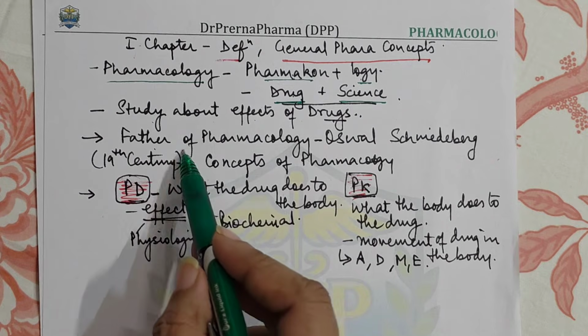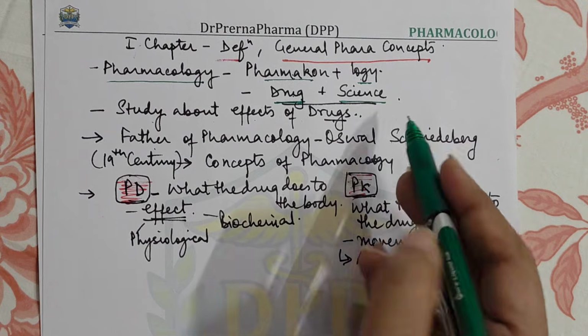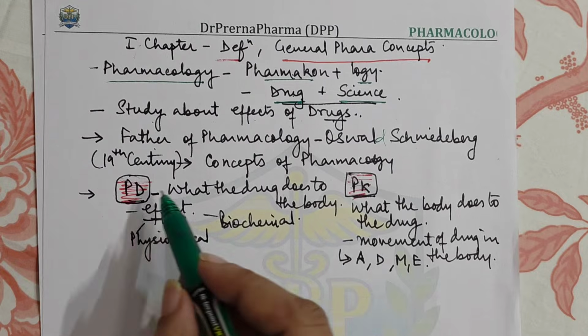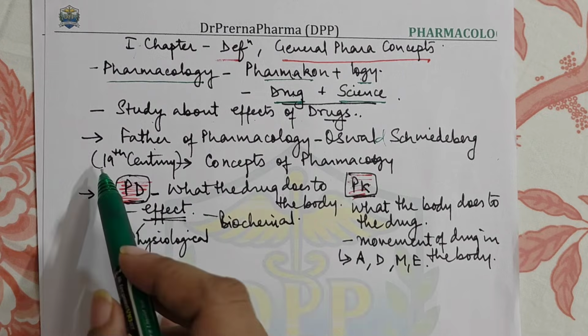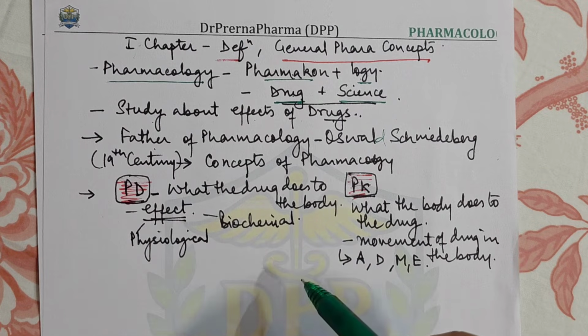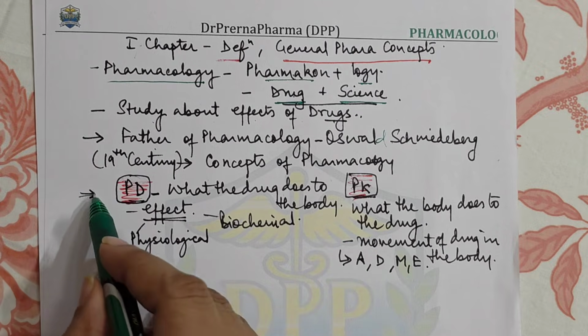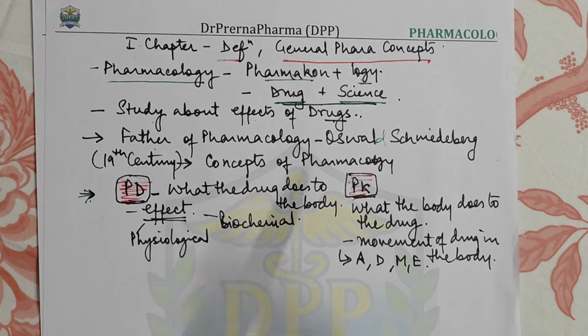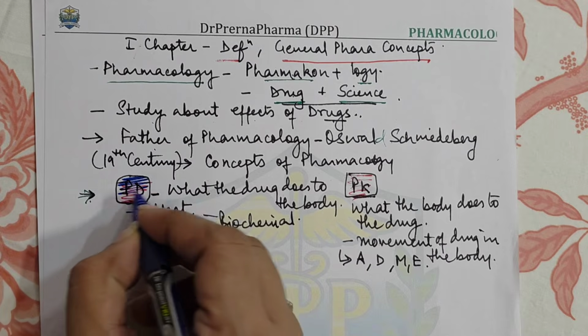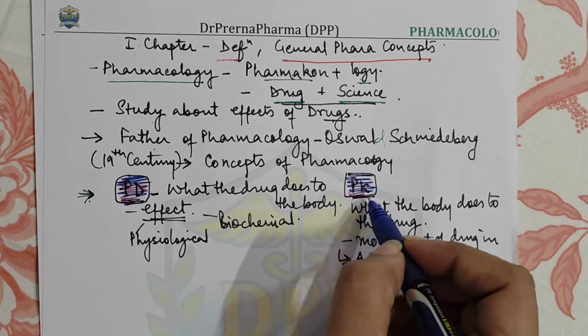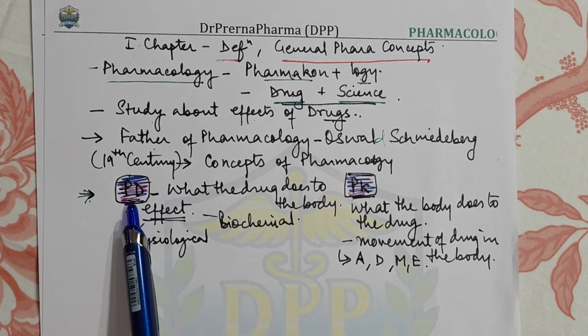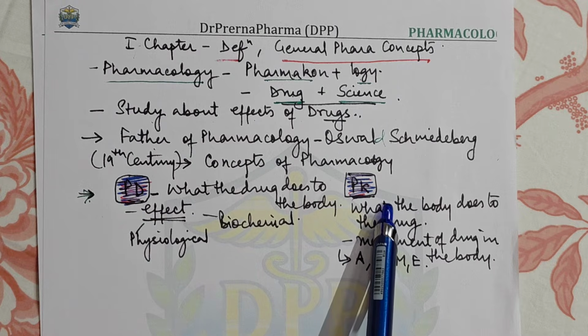Understand who is called as the father of pharmacology. Father of pharmacology is Oswald Schmiedeberg. Now he and his students in late 19th century worked on the concepts of pharmacology. Now there are two important differences, and very important basics of pharmacology. The first one is pharmacodynamics and the second one is pharmacokinetics.